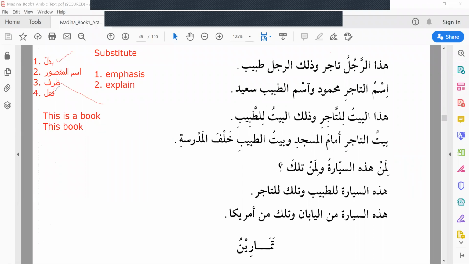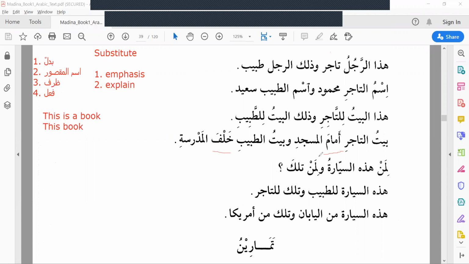Now we are going to learn two more zarf. Zarf is adverb, correct? What are the two more adverbs? One is amama and another one is khalfa.